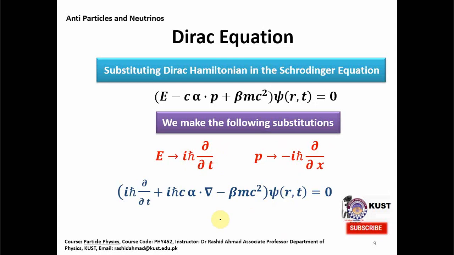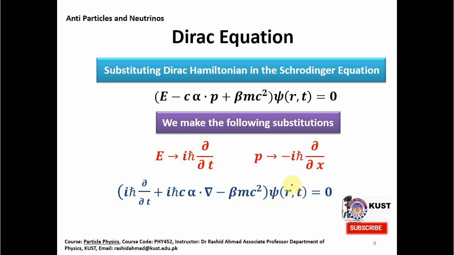And you see it's quite remarkable that it has the time derivative, the first order, and it also has a space derivative, which is also first order. So this equation is now first order, it's not quadratic, and it's a first order linear differential equation, and it is a manifestly relativistic equation, because it contains the first power of the time derivative and the first order of the space derivative.